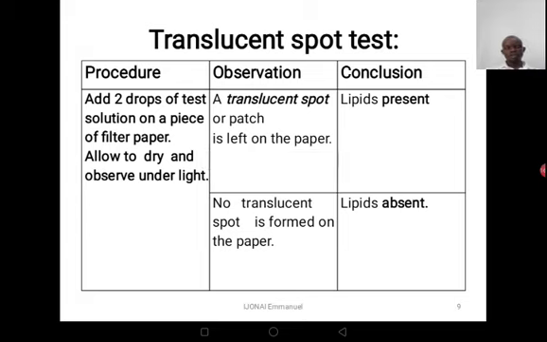Now, let's move to the second method of testing for lipids, and that is the translucent spot test, or translucent mark test.